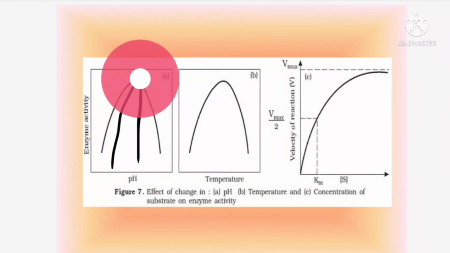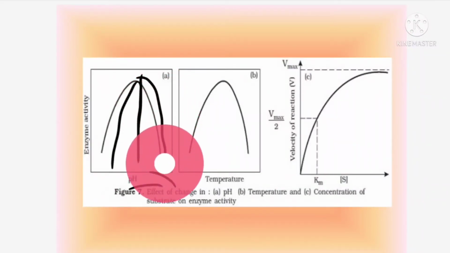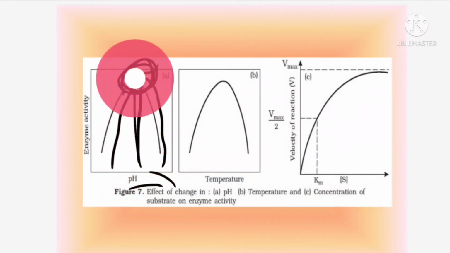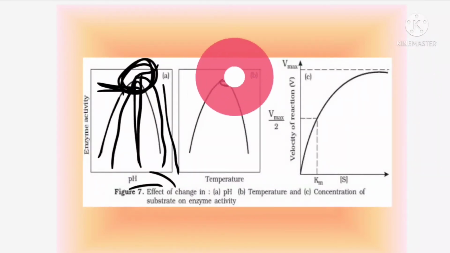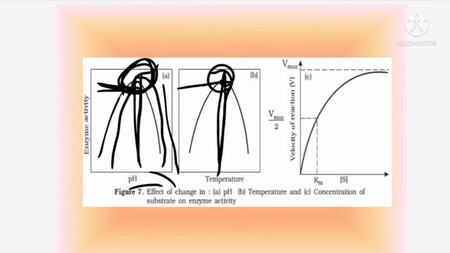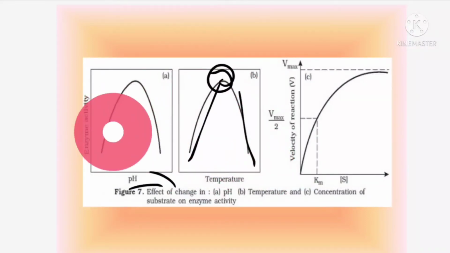Thereafter, if the pH goes on increasing, will the enzyme activity increase? No, it will gradually come down. So there is an optimum pH at which the enzyme activity is highest; below or above that, the enzyme activity becomes lesser. Like that for temperature also, there is an optimum temperature at which the enzyme activity is highest. Below as well as above that, it will be very less.